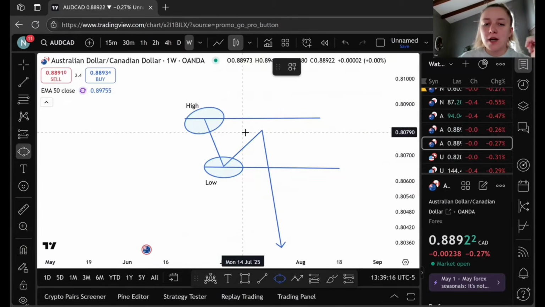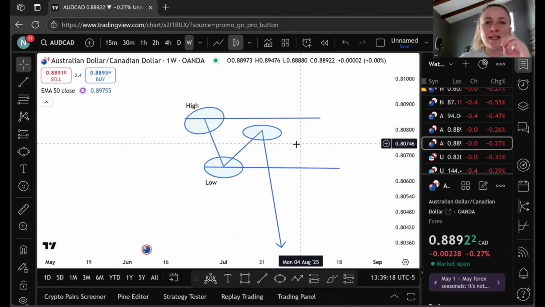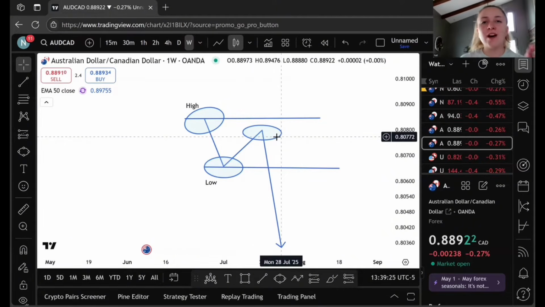All we need to do is simply wait and see, will price break above our high or will price break below our low? Remember, this point right here is simply market structure. We have stayed within our zone. We haven't closed above our high or below our low. So at this point right here, we are still unknown, okay? We don't know if we are bullish or bearish because it's simply market structure.